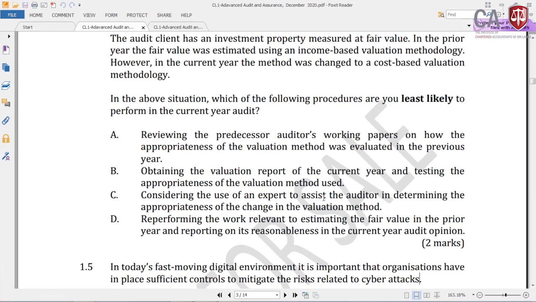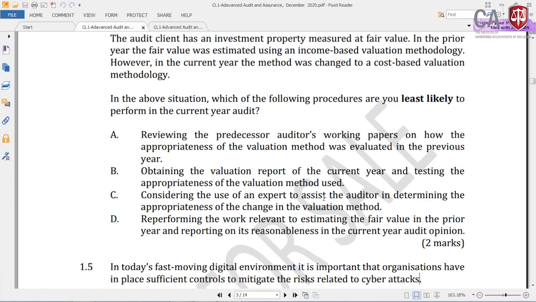Number 2, so therefore number 1 part A is possible. Then obtaining the valuation report of the current year and testing the appropriateness of the valuation method used. Of course, you have to obtain the current year valuation report and then you have to check the appropriateness of that. That is correct. C.